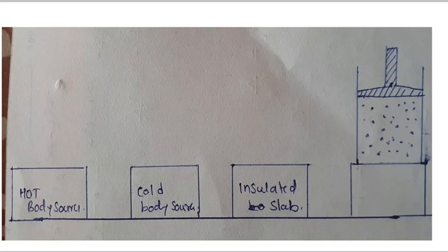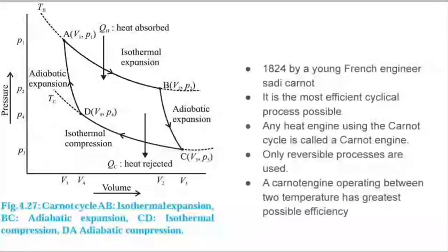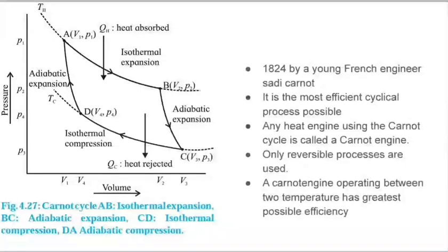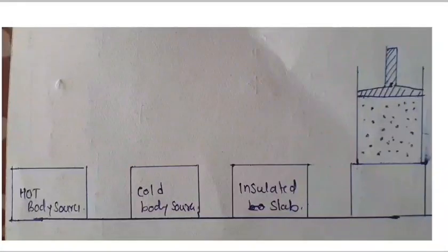Suppose the cylinder is kept in contact with the high temperature body at temperature TH in a compressed state. The state is represented by a point A in the PV diagram. The gas is isothermally expanded to a state B. Here, at state B, work is done by the gas and QH amount of heat is supplied to it by the body at temperature TH.